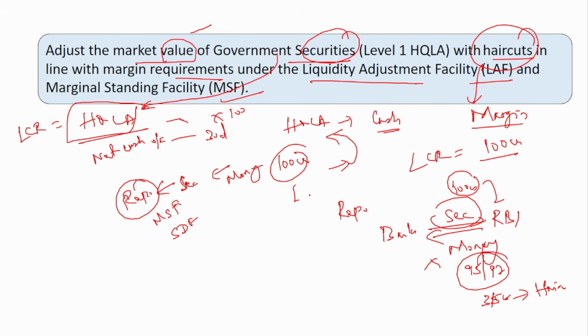So here we saw 100 crores of government securities, which means a haircut must be done. Suppose a haircut of 5 crores is done. The remaining 95 crores must be included in the LCR formula. Only this 95 crores must be used for the calculation of LCR. That is to include the haircuts while calculating the HQLA, especially in respect to the government security.